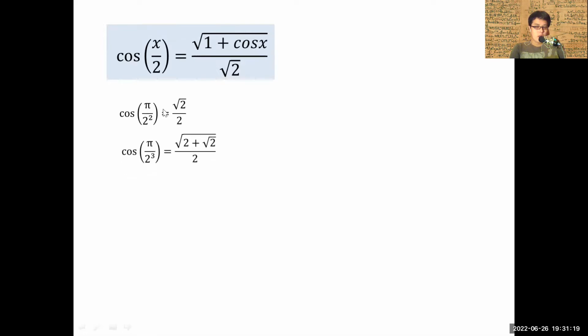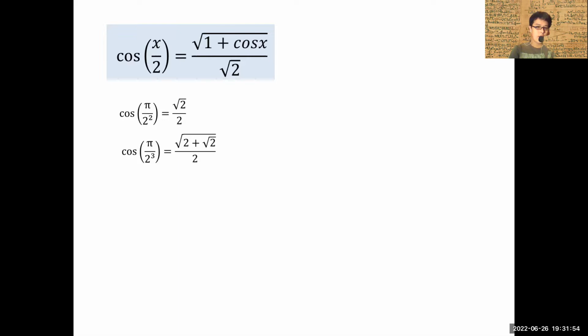So for the next one, we can apply what we have derived here for cosine of pi over 2 squared to the power 3. We can substitute this into the identity, and out comes the root of 2 plus root of 2 over 2. Very simple, because in this case, pi over 2 to the power 3 is basically pi over 2 to the power 2 over 2. I hope you can see.